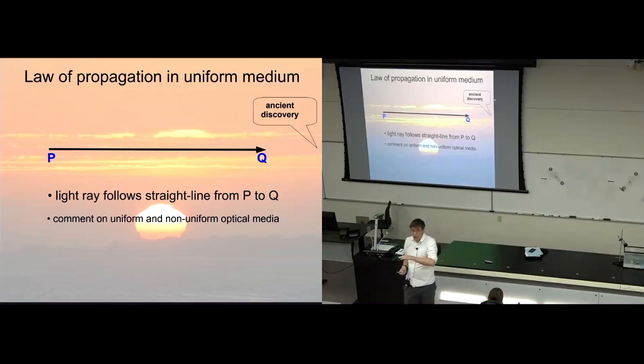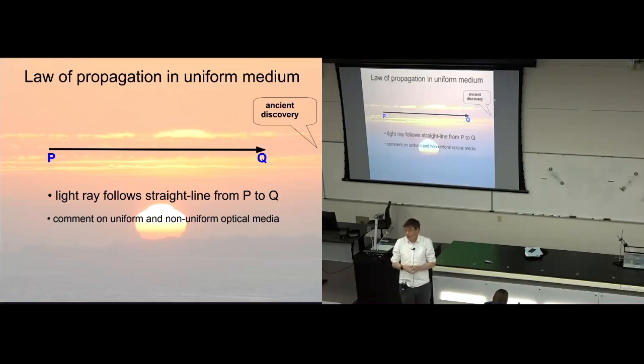Now, to be fair, light actually doesn't always propagate in a straight line. Sometimes it propagates in a curved line. It propagates in a straight line if the matter through which it's propagating, say the atmosphere or the ocean, is optically uniform.